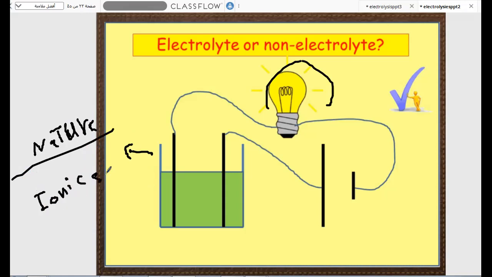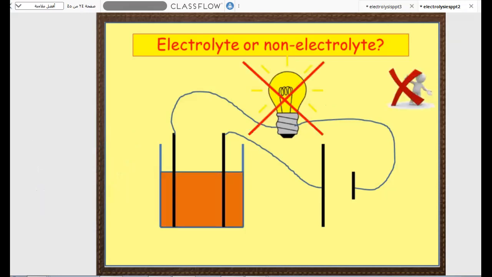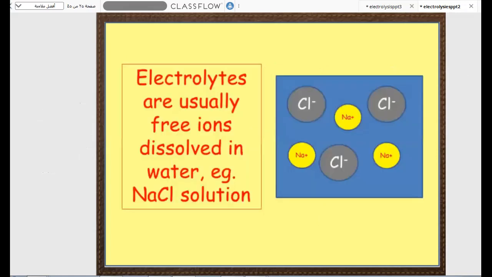It's an ionic solution, an aqueous solution, or even an ionic molten, because it allows electricity to pass through, because it definitely contains free charges to conduct electricity, free ions. But it may be a covalent solution or molten, like wax, covalent solutions or covalent molten, which don't conduct electricity.